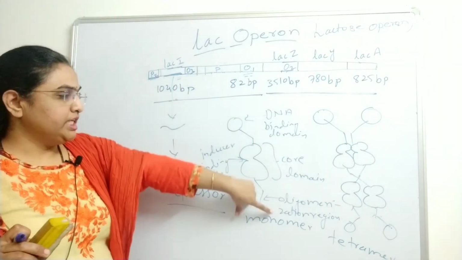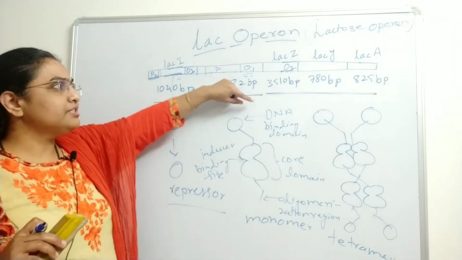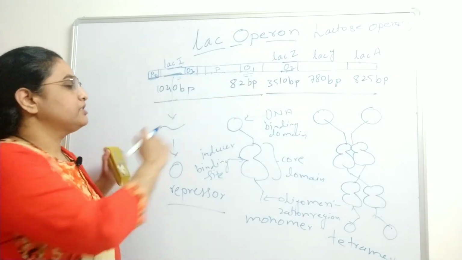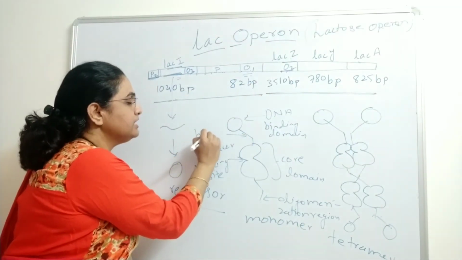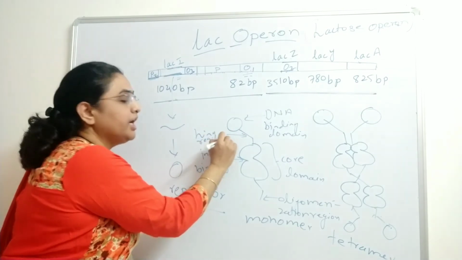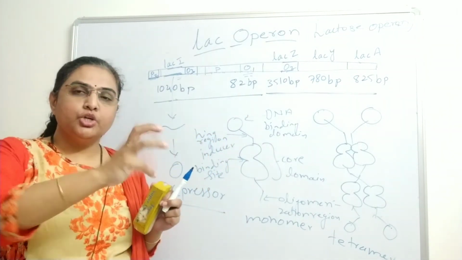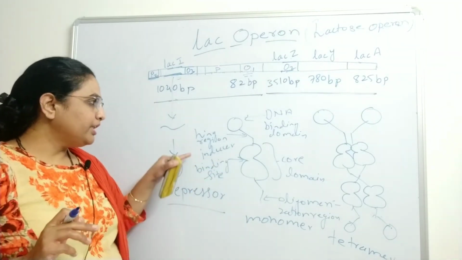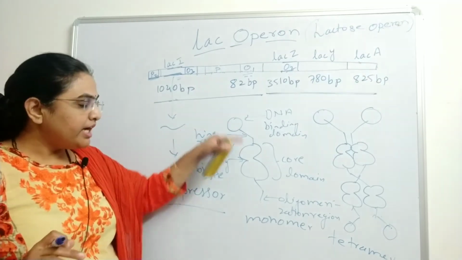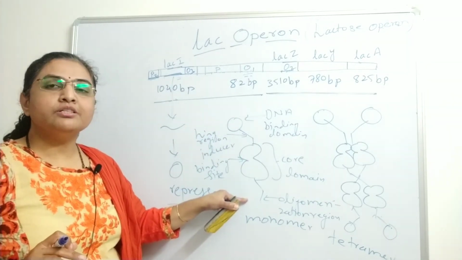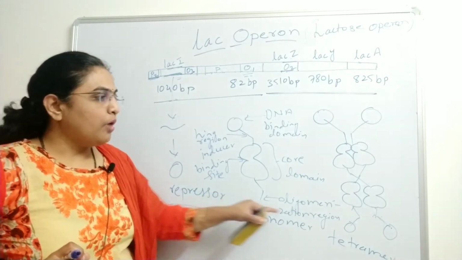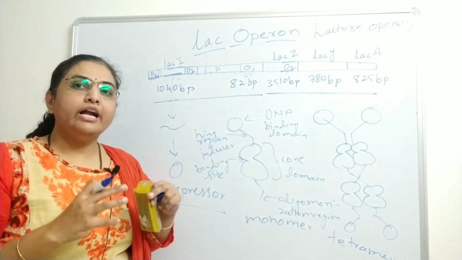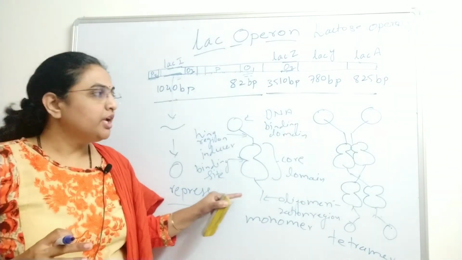So here the monomer consists of the DNA binding domain, or you may call it a headpiece. Next to the DNA binding domain there is the hinge region. The hinge region gives flexibility to the DNA binding domain. Next there is a core domain. In the core domain there is an inducer binding site, and next there is an oligomerization region which allows the formation of the tetramer. That is, 4 monomers come together at the point of the oligomerization region.